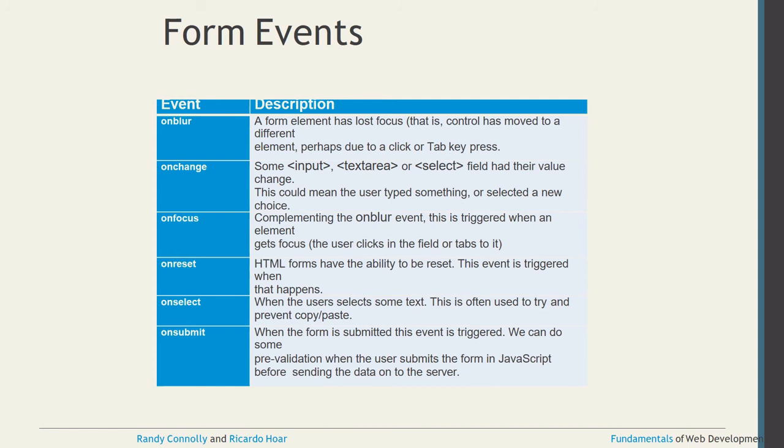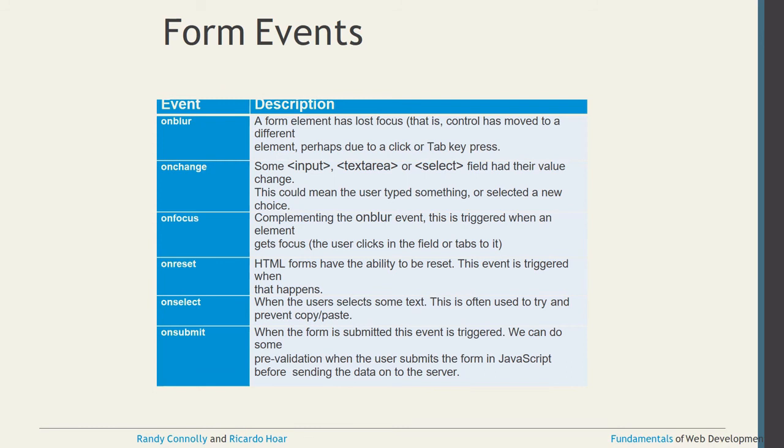Another one is onfocus, complementing the onblur event, and this is triggered when an element gets focus. And onreset: HTML forms have the ability to reset everything. Suppose you fill all of the information in the form and you click on reset, so you will reset everything. Onselect: when the user selects some text, this is often used to try and prevent copy paste. If you want to block copy paste, with the help of onselect we can block that option. You can see so many websites, even banking sector websites, where you cannot copy paste everything. That kind of prevention we can do with the help of onselect.